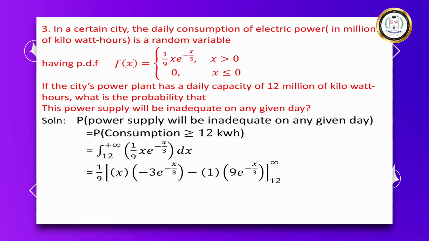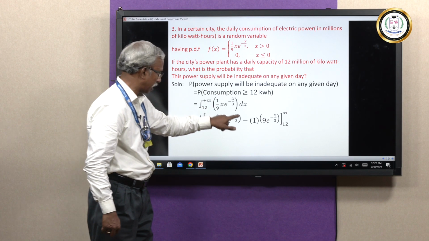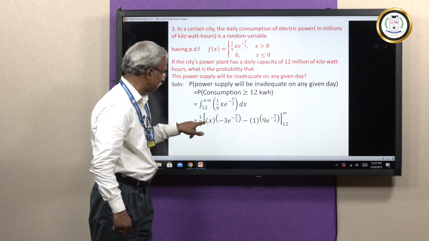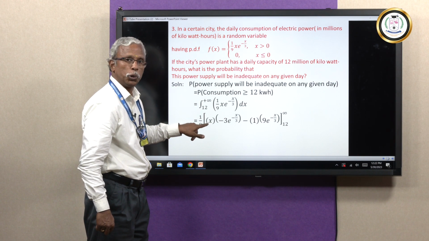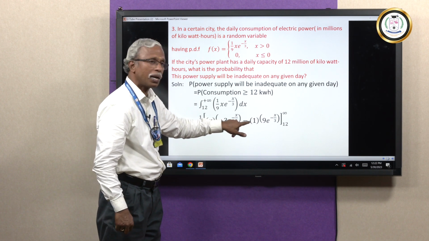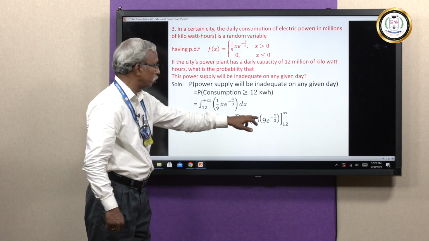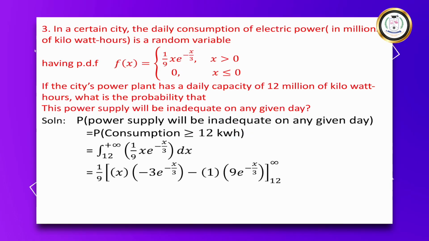I repeat again, I am using Bernoulli's formula: u constant, integrate v. The exponential function integration is e power minus x by 3 divided by minus 1 by 3, then minus u dash, this is 1. Why? Differentiation of u, namely x with respect to x, is 1, and integration of this gives you minus of minus plus, and the denominator is going to be 1 by 9 square, over the limits 12 to infinity.